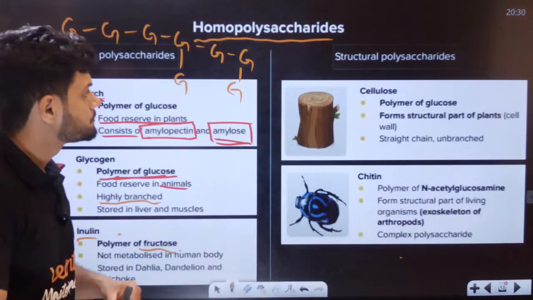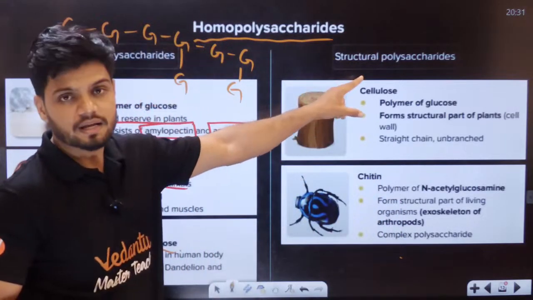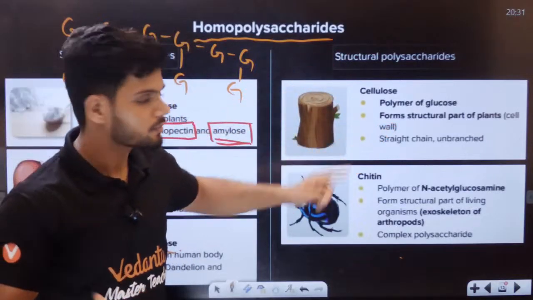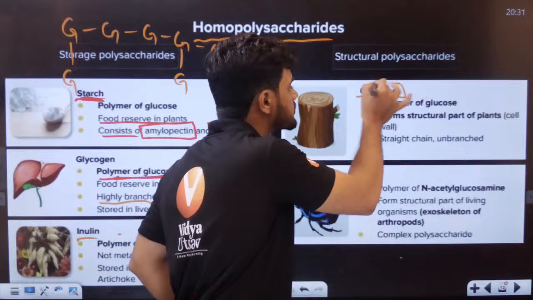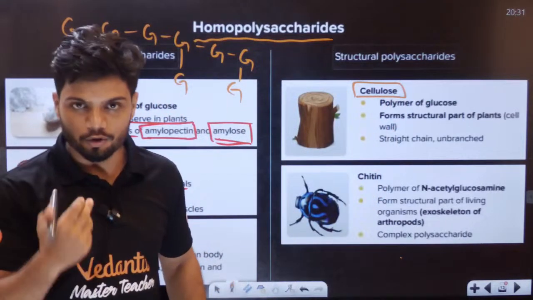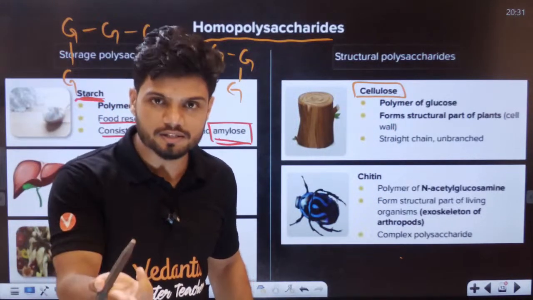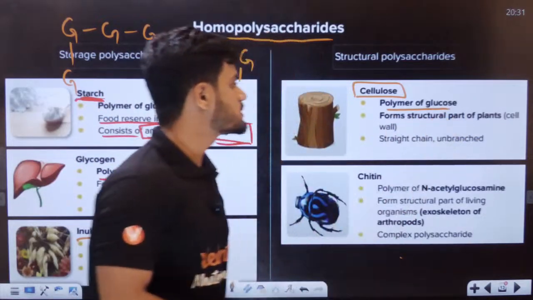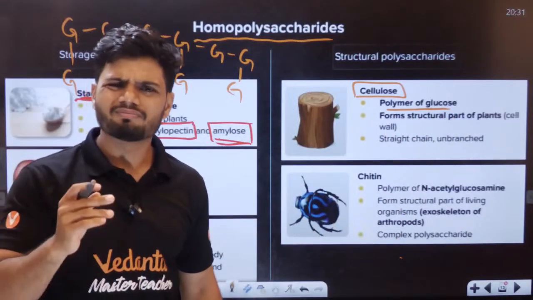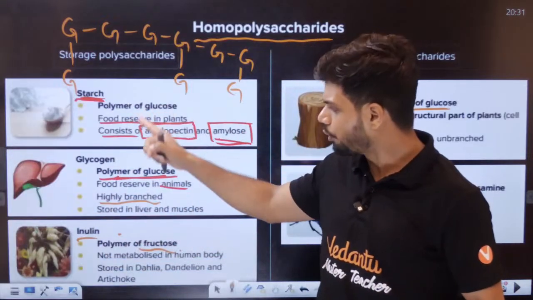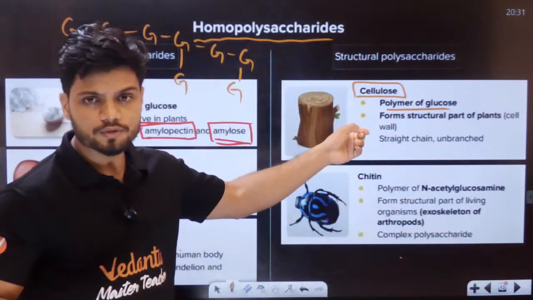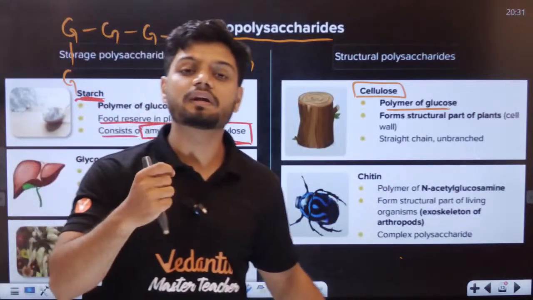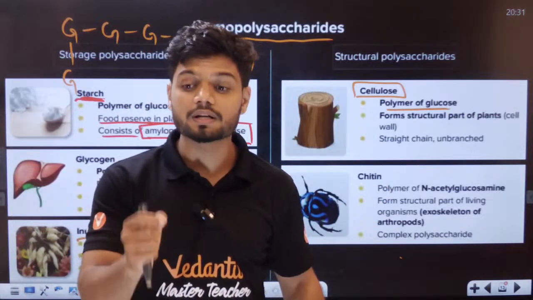Okay. Then these are called structural polysaccharides because they give structure. For example, cellulose. All of you know cellulose is used to make paper, to make books, for all of you to study. It is a polymer of glucose. Again, students, it's a polymer of glucose. Now it is also a polymer of glucose, but are all of them the same? They are not. The structure of cellulose is very different. The structure of cellulose has something called beta 1,4 linkage.